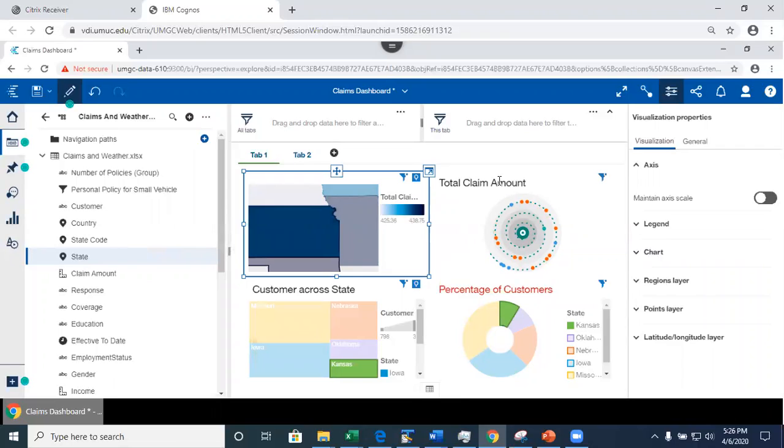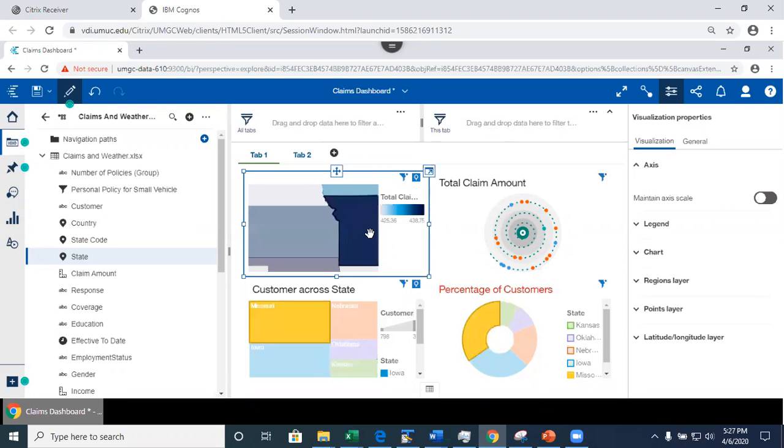Even though this model may or may not explicitly use the state, still, the data that is used to build the model is filtered by the state that I selected here. Or I can select this state here, and this will be adjusted accordingly.